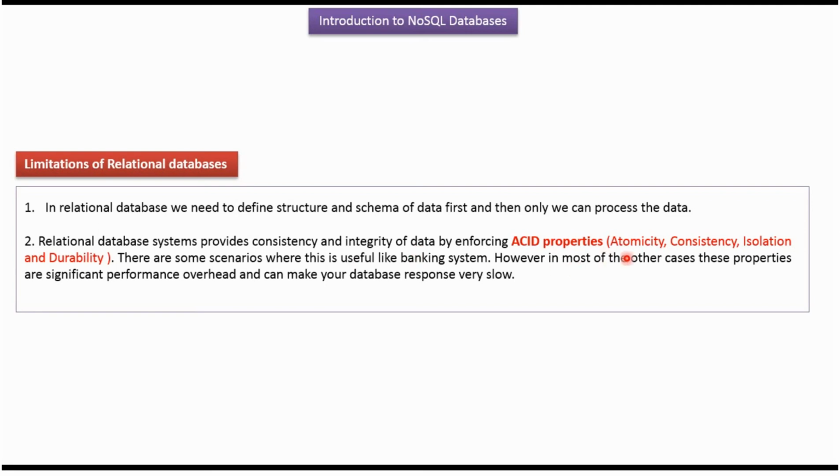ACID properties are atomicity, consistency, isolation, and durability. There are some scenarios where these ACID properties are useful, like a banking system. However, in most of the other cases, these ACID properties are a significant performance overhead and can make our database response very slow.